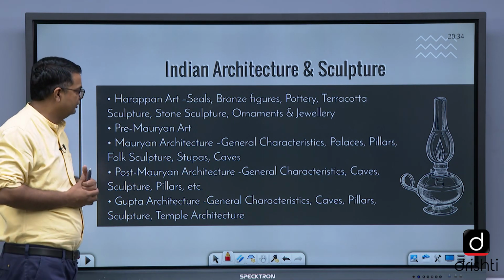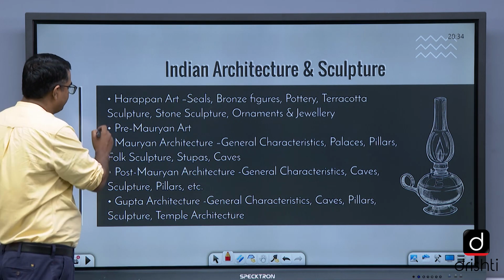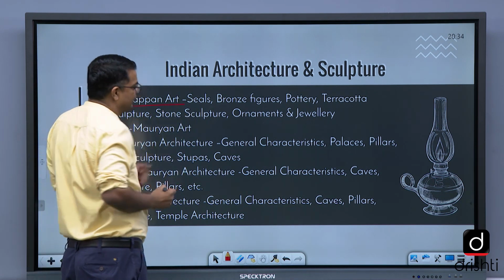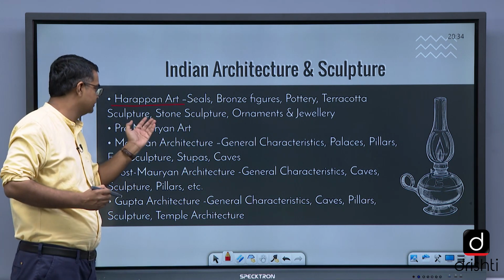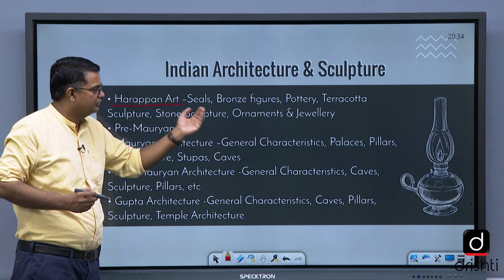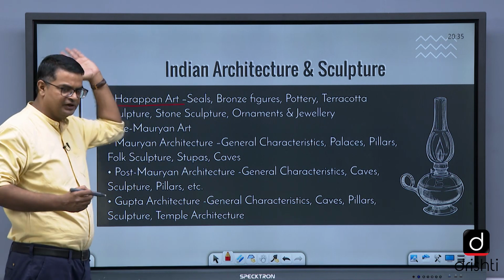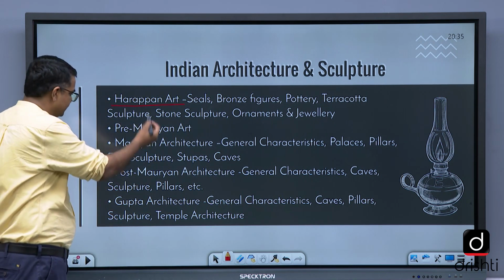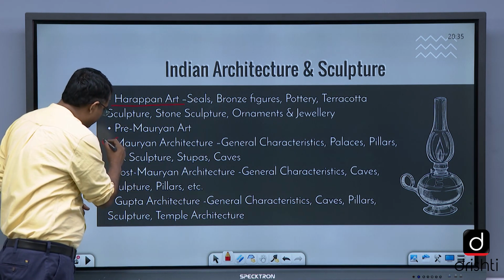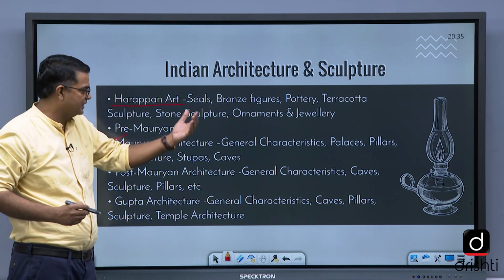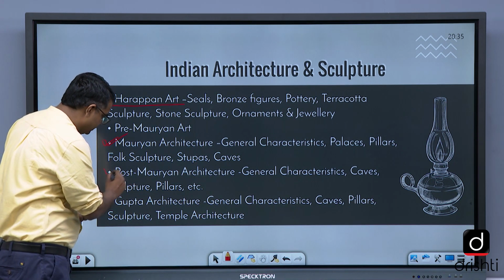Let's take a look at Indian architecture and sculpture. Here we focus on Harappan architecture, that is seals, bronze figures, pottery, terracotta figurines, terracotta sculpture, stone sculpture, ornaments and jewelry. All these things are important for this. We study in ancient India also. Pre-Maurya art is another thing, the beginning of Buddhist architecture. Mauryan architecture is very important. General characteristics, palaces, pillars, folk sculptures, stupas, caves, these are very important.